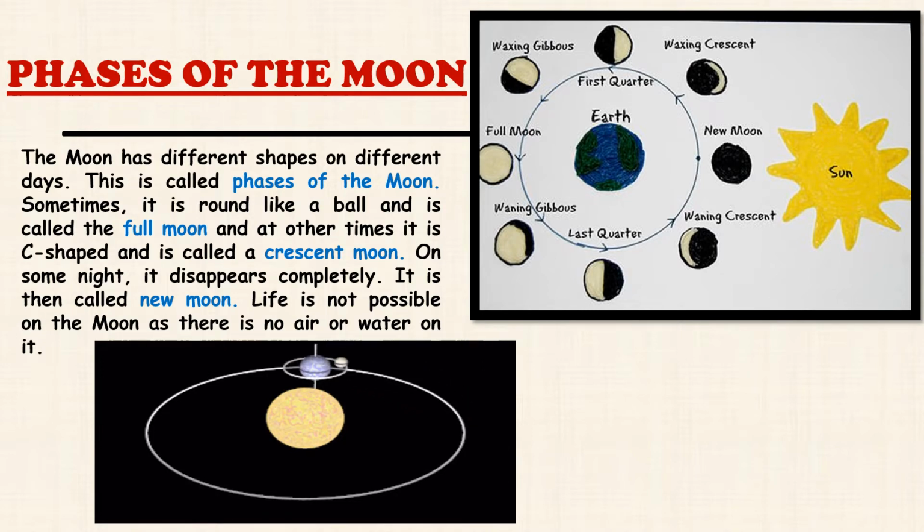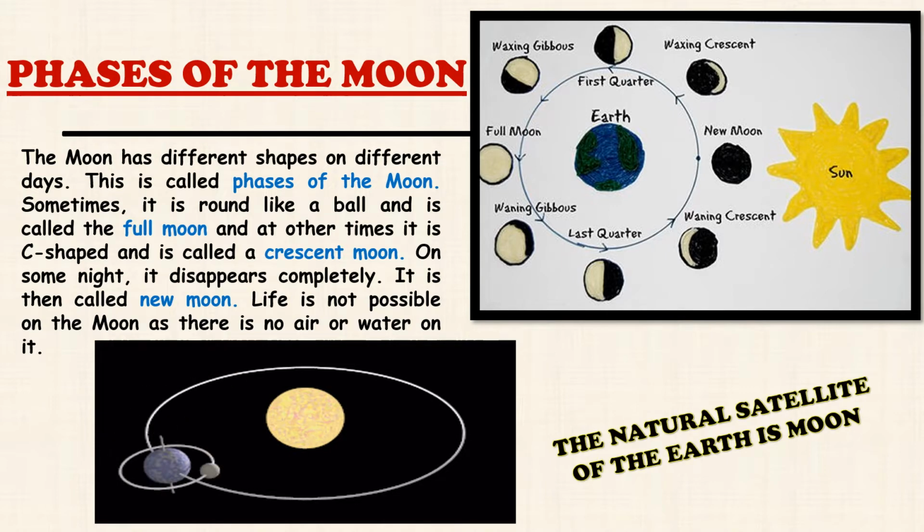We can see first quarter, waxing crescent, new moon, waning crescent, last quarter, waning gibbous, full moon and waxing gibbous. These are all different shapes of the moon, which reflect the sun's light. And always remember, the moon is the only natural satellite of our planet Earth.